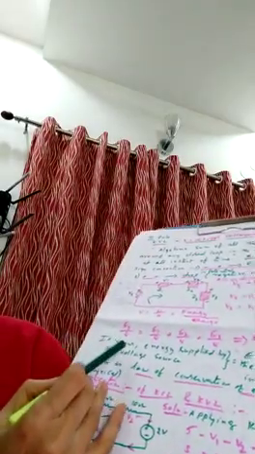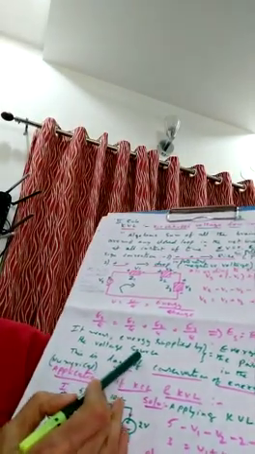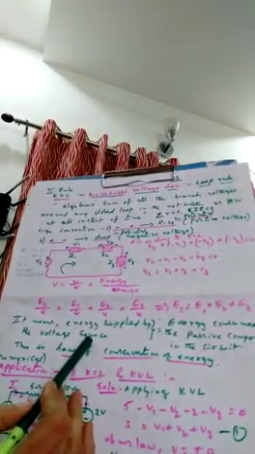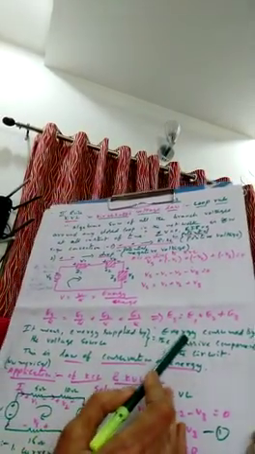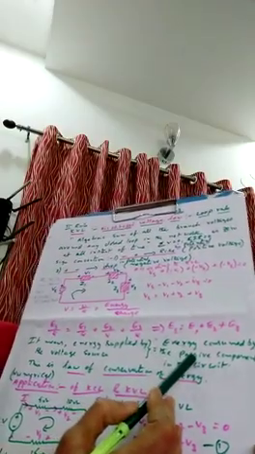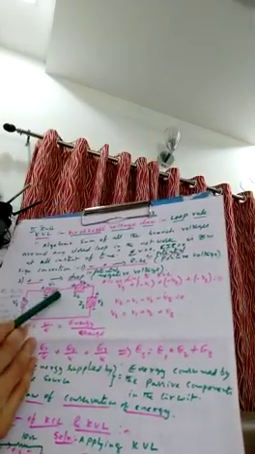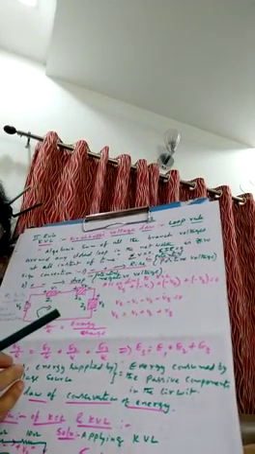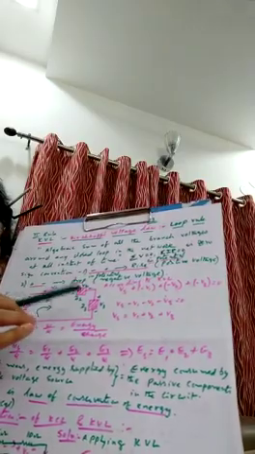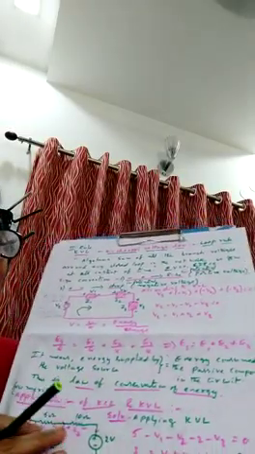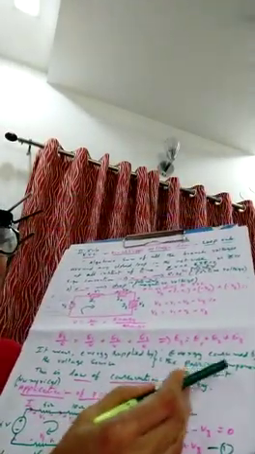Now, it means that the energy supplied by the voltage source is equal to the energy consumed by the passive components in the circuit. What are the passive components here? Z1, Z2, Z3. The potential supplied is distributed among the passive components V1, V2, V3. So Vs is equal to V1 plus V2 plus V3, and E1 plus E2 plus E3. It's clear? That is, the law of conservation of energy is obeyed here.